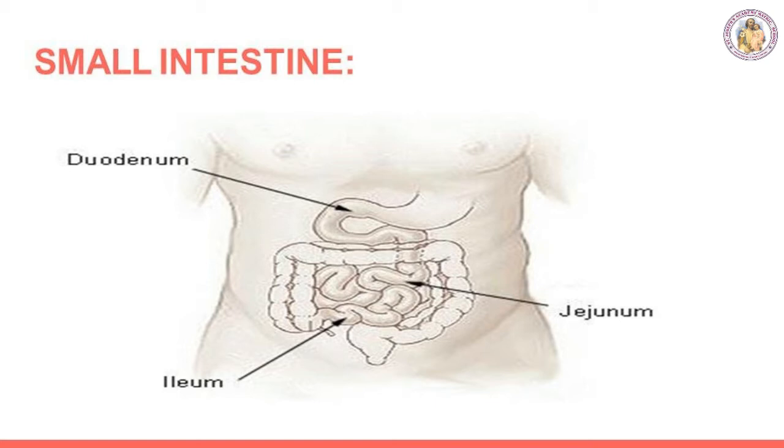It contains minute finger-like projections called villi, which are 1 millimeter in length. Internally, each villus contains fine blood capillaries and lacteal tubes. The small intestine serves both digestion as well as absorption.